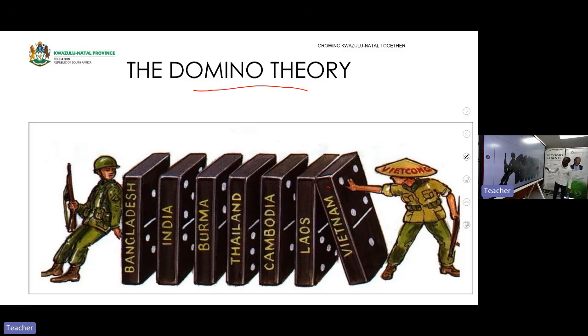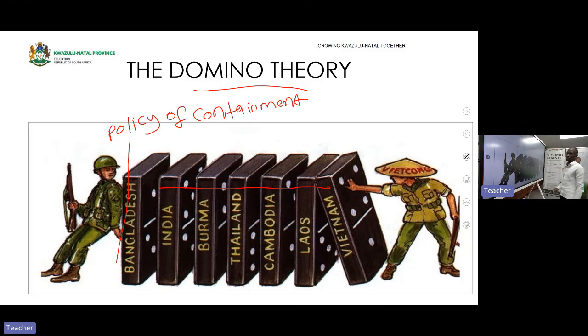If Vietnam was to be a communist country, it will make all these countries follow, which means they are becoming communist countries. Hence, the USA on the other side must prevent the spread of communism. As a prevention, a policy of containment. It is called the policy of containment. I hope I'm clear, bantabam.